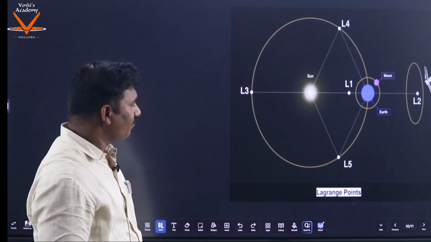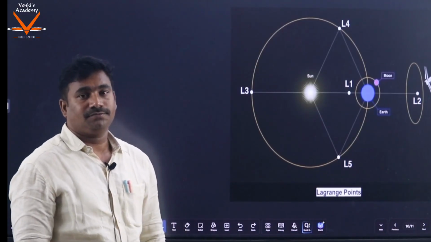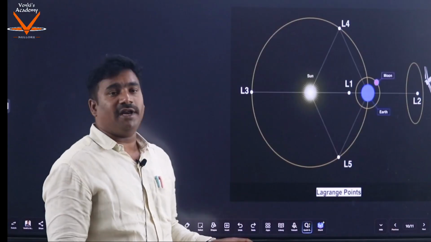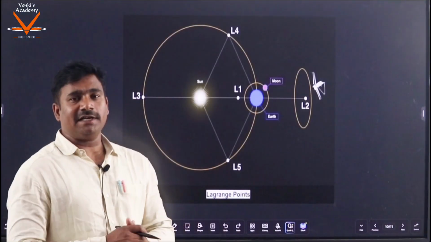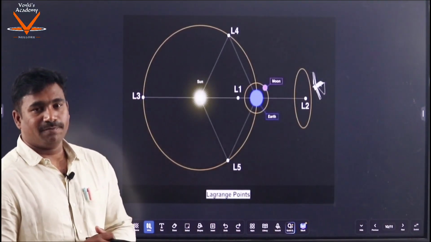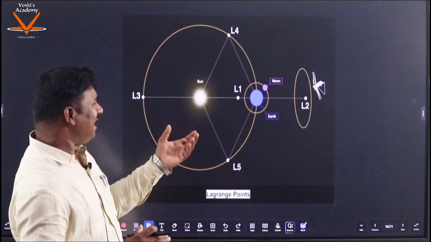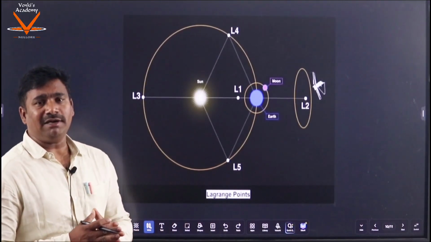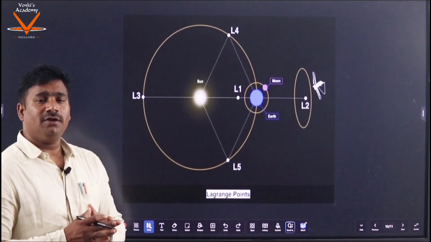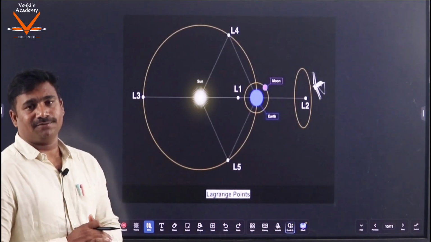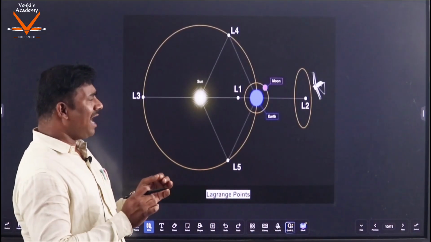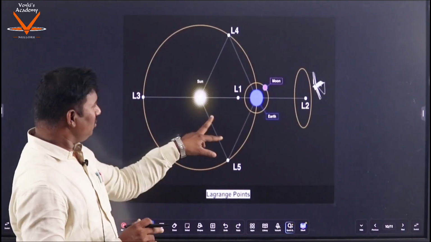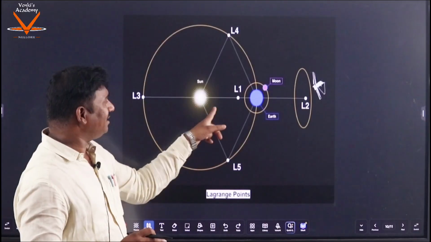And coming to the Lagrange points. Now let's discuss the Lagrange points. So what is a Lagrange point? Lagrange points are nothing but parking spots between two celestial bodies, and these are stable points between two celestial bodies. So here the two celestial bodies are, one is the sun, the other one is the earth.